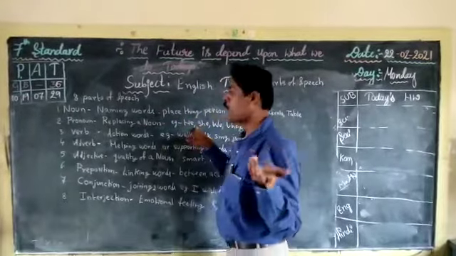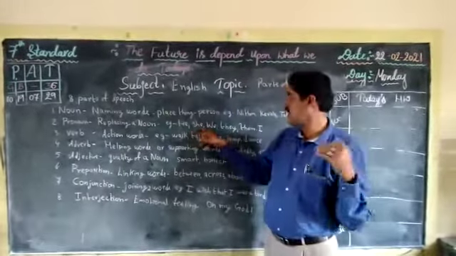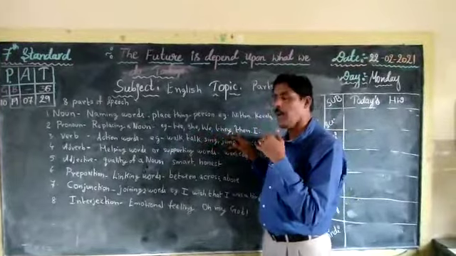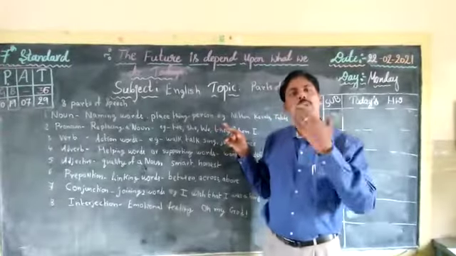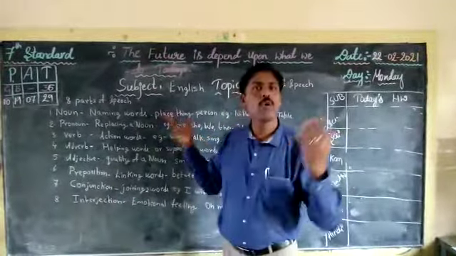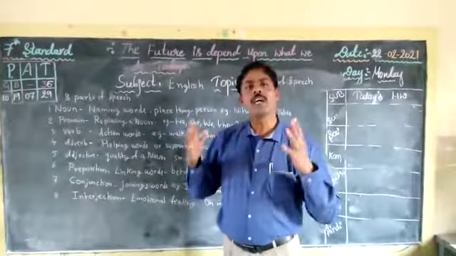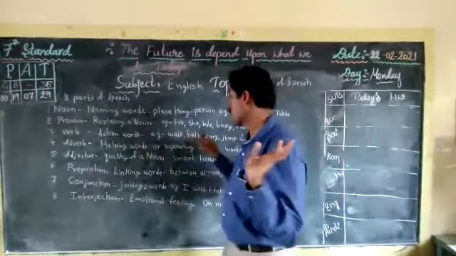So what are the pronouns? He, she, we, they, them. I am going to school. We will go to a supermarket. We are going to a picnic.